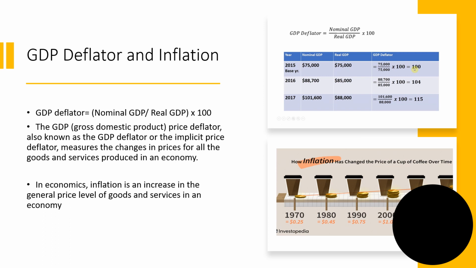GDP deflator. The GDP deflator, or the implicit price deflator, measures the changes in prices for all goods and services produced in an economy. GDP represents the total output of goods and services. However, as GDP rises and falls, the metric doesn't factor in the impact of inflation, or rising prices, on its results. The GDP price deflator addresses this by showing the effect of price changes on GDP, first by establishing a base year, and second by comparing current prices to prices in the base year. In economics, inflation is an increase in the general price level of goods and services in an economy.